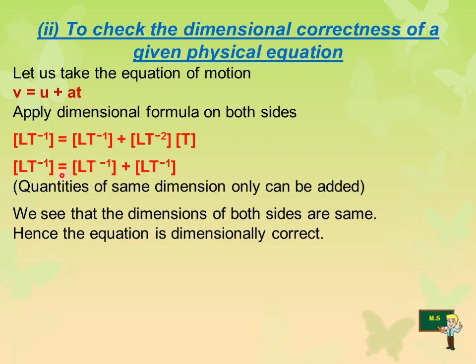Now, if you cancel T from here, then you will get LT^-1 on the left hand side and LT^-1 plus LT^-1 on the right hand side. So the quantities of the same dimensions only can be added. We see that the dimensions of both sides are the same, which means the equation is dimensionally correct.